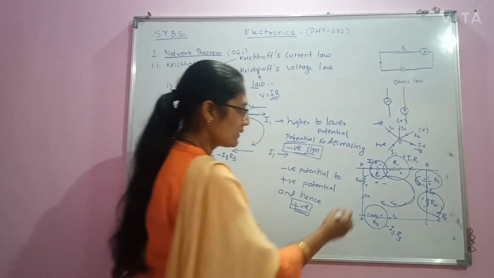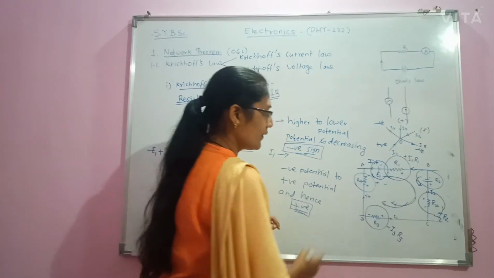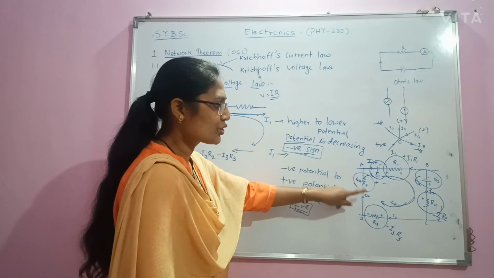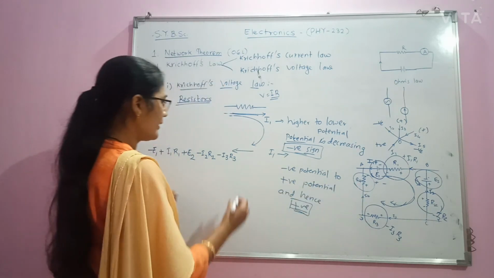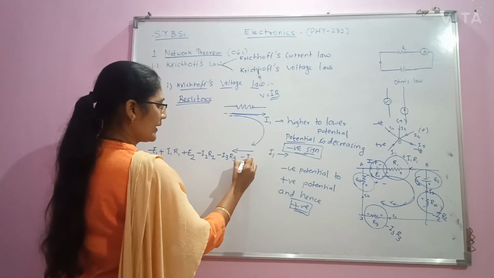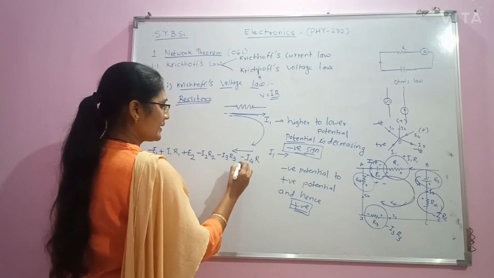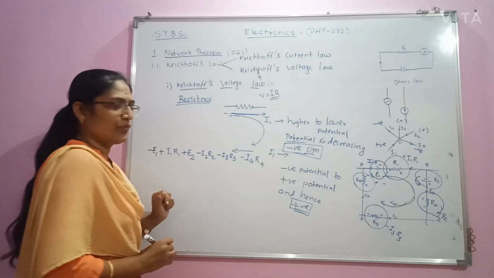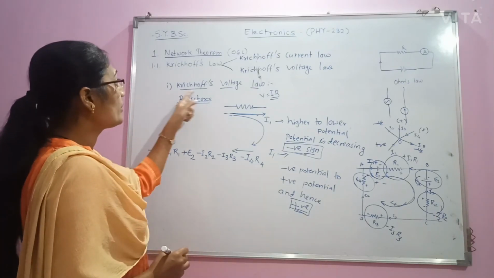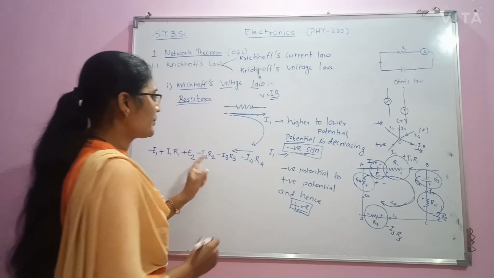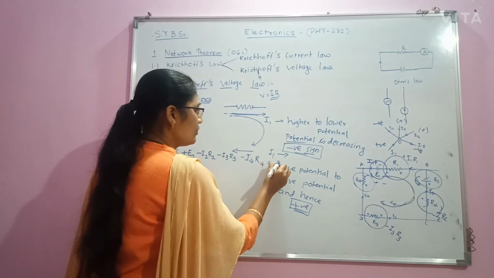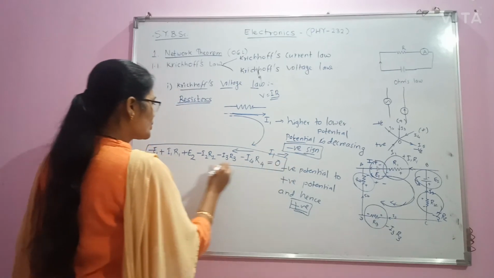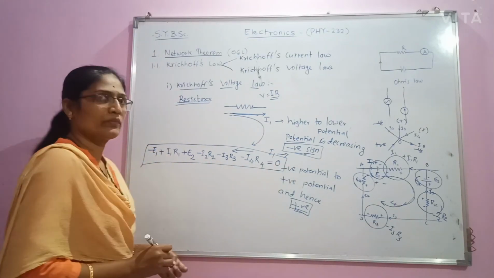And now last, here also we are moving in the direction of current, and it also will have a negative sign and will be represented by minus I4 R4. And according to Kirchhoff voltage law, this algebraic sum should be equal to 0. This is the statement of Kirchhoff voltage law.